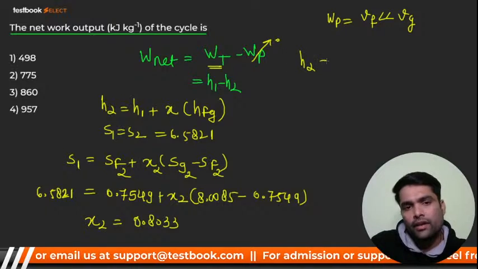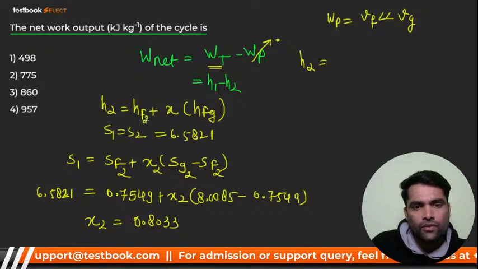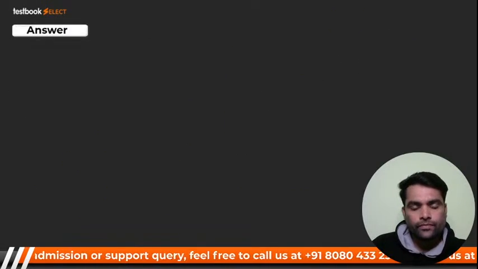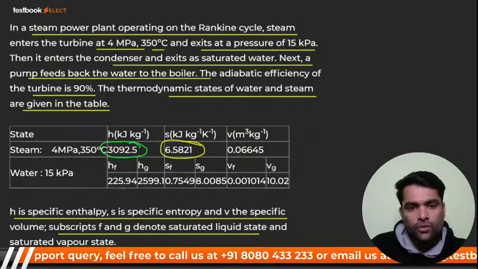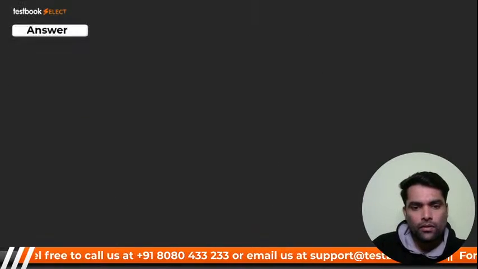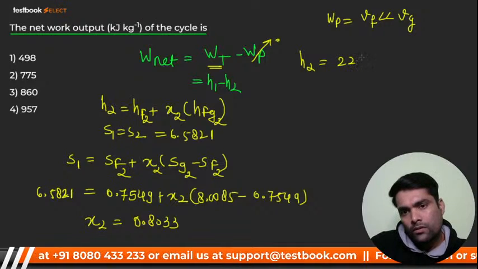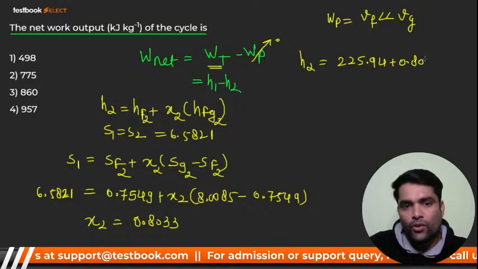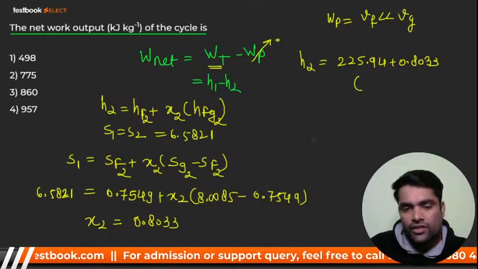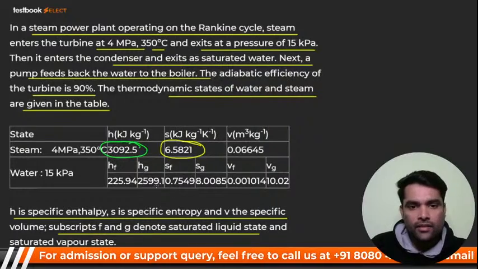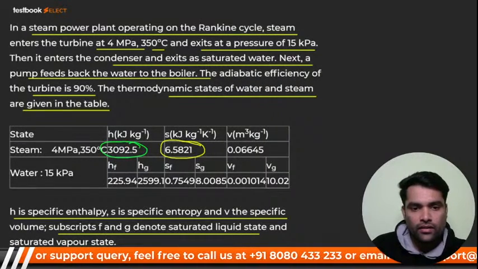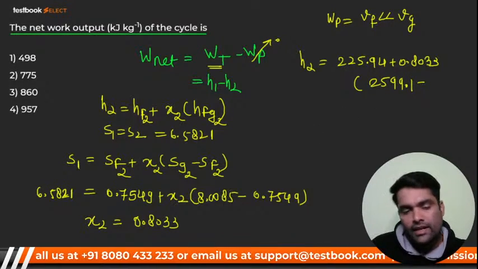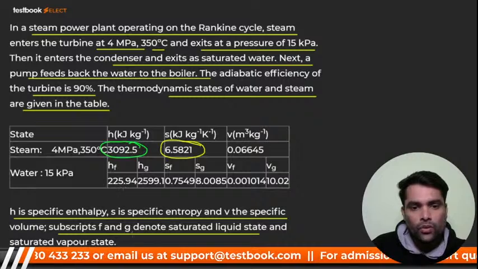So, my dear, now H2 will be HF2 plus X2 into HFG2, right? So HF2 we can check: HF2 will be 225.94 plus 0.8033 into Hg, which is 2599.1, minus HF, 225.94.